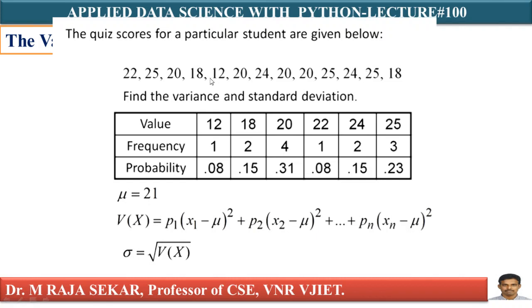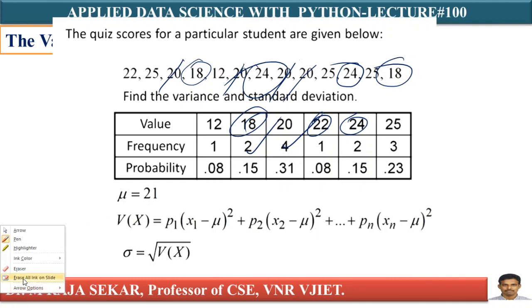Which one is the smallest number here? 12. How many times is it repeated? Only one time. Next smallest is 18. How many times has it occurred? This 18 I have one time, second time. Therefore 18 occurs two times. What about 20? First time, second time, third time, fourth time. 22 one time. 24 two times. Just see 24, where is it? This is 24, and this is also 24. In that manner 25 has occurred 3 times.